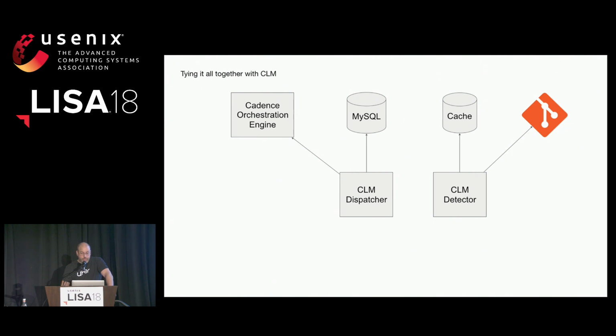So as I mentioned before, the CLM detector reads from various sources to find issues and writes those issues to the cache. The dispatcher itself determines which issue has a higher priority, since there's really no reason to fix maybe a service problem on a host if the host needs to be re-provisioned or RMA'd. And we use some rate limiting to ensure we don't take down the whole fleet. So those are all sent off to Cadence, our orchestration engine. And let's say, for example, we want to upgrade the kernel across the cluster. We want to make sure we don't impact the capacity of that cluster, so the dispatcher is responsible for all that.